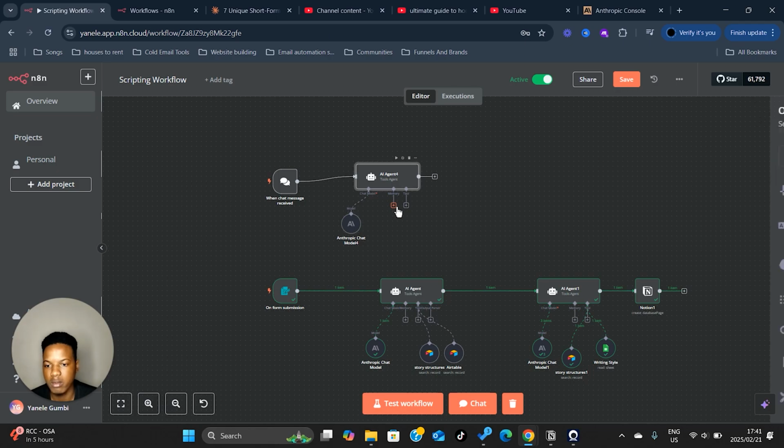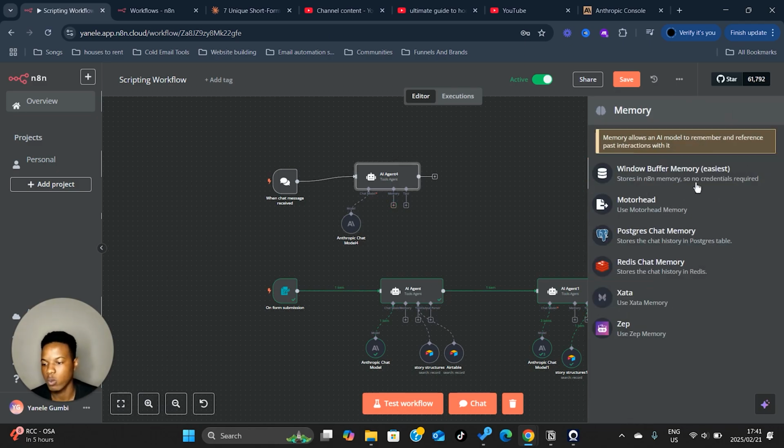Then all we need is memory. This is what's going to be the whole agent aspect of things. The difference between your normal ChatGPT chatbots and an AI agent is that an AI agent has memory and context to reference the output to.